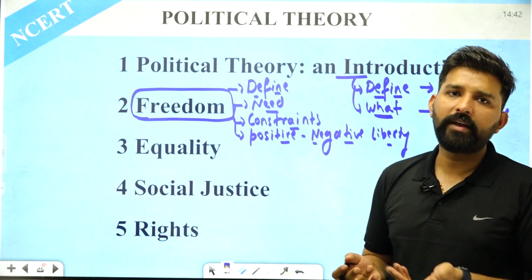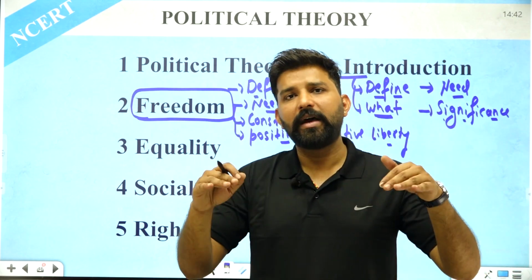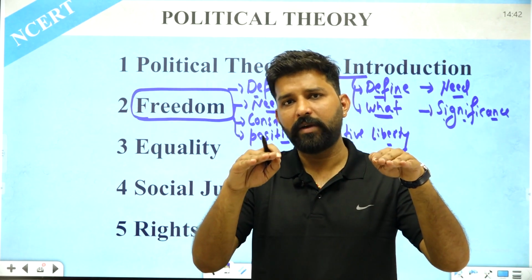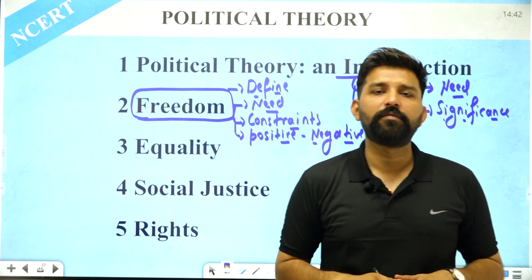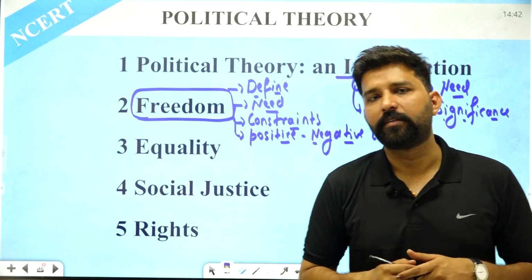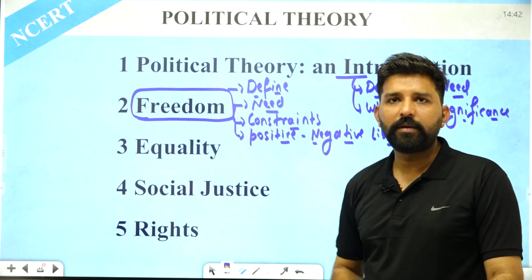But what we have to take, whether positive liberty is correct or negative liberty is correct, is that both are correct, in a balanced manner. If both are running in a balanced manner with each other, then only can there be a good balance of the rights which are given to the citizens. So the concepts of positive and negative liberty we are going to understand in the chapter on freedom.